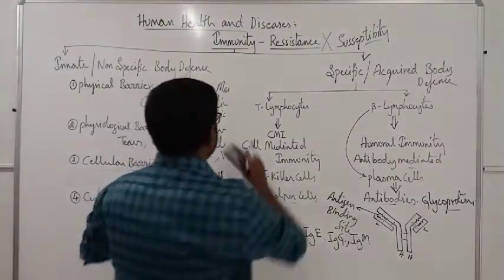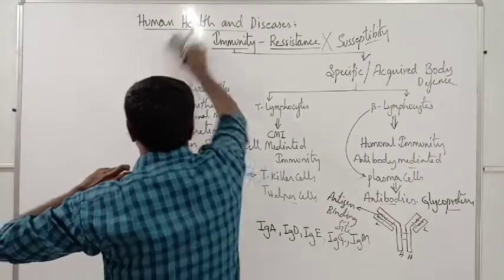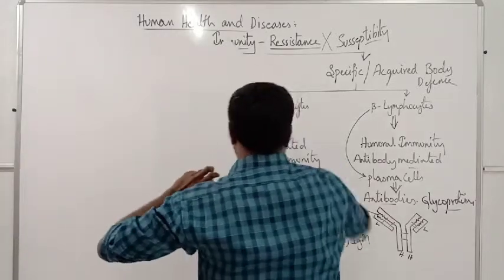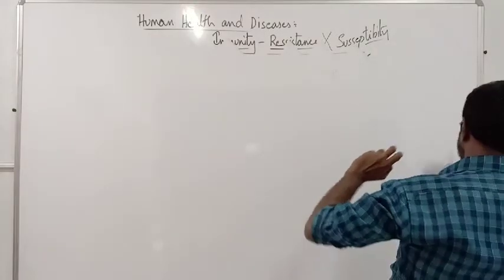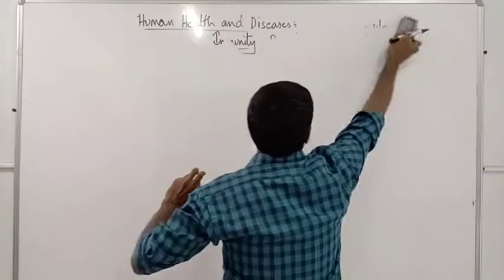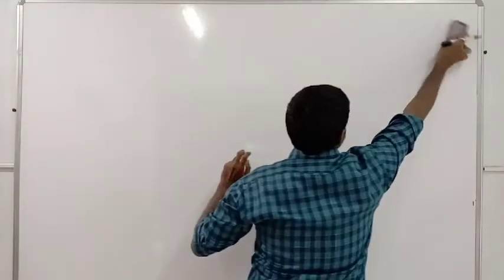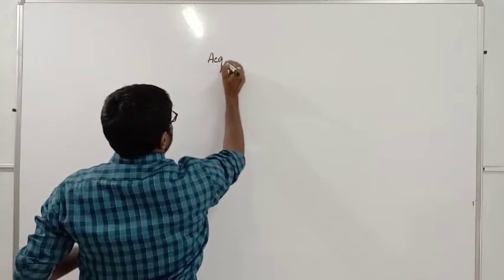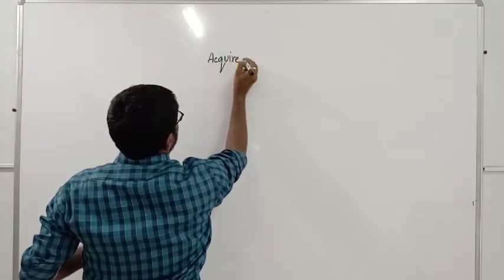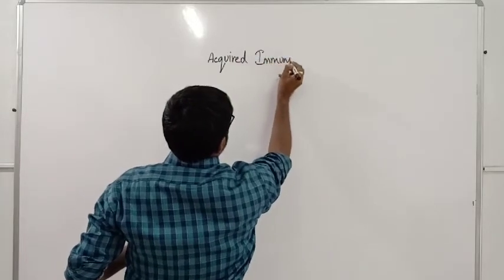And you also should know the next important part. Whenever we talk about the specific body defense, a simple example is acquired immunity.